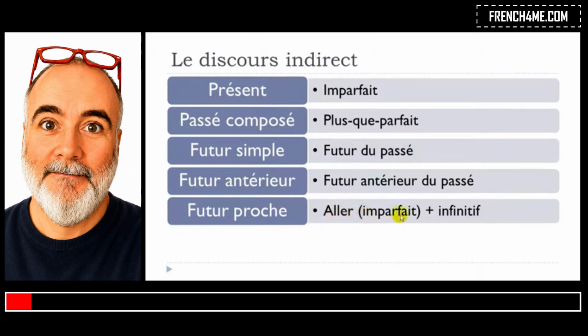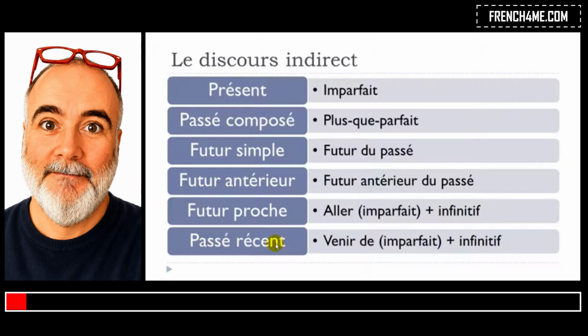You should put this verb at the imparfait and then the rest of the structure. If you've got the passé récent, then the only thing, like we had for the futur proche, is that you will have to modify the verb venir, and you should put that at the imparfait form. Then don't forget the preposition de and your infinitive after.